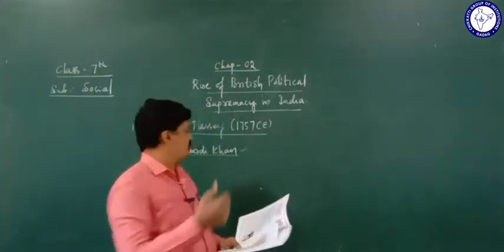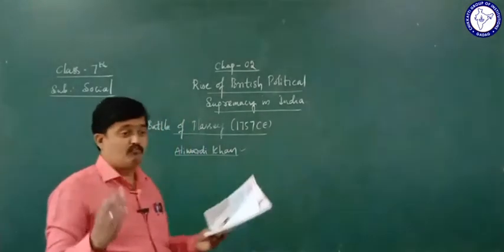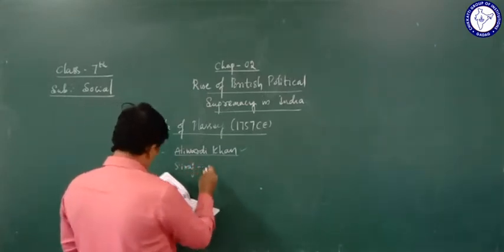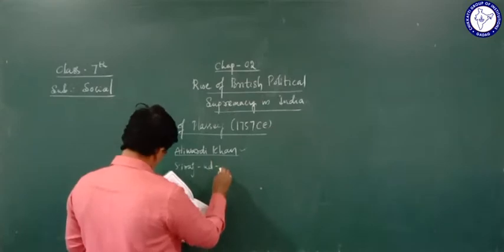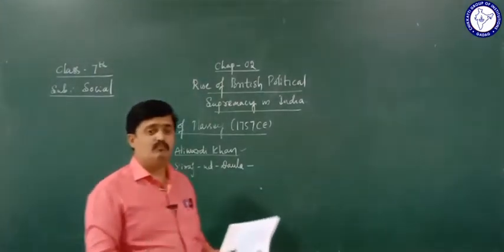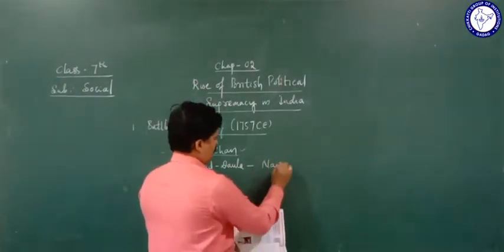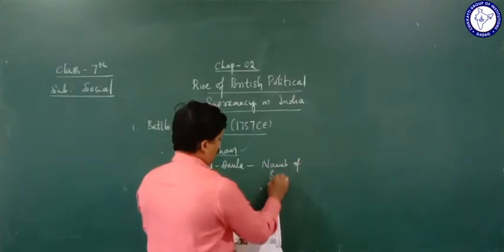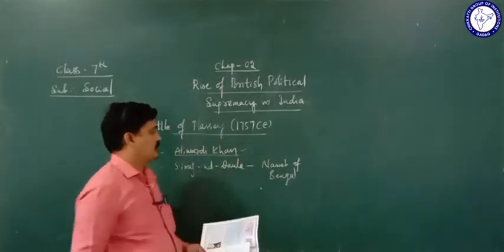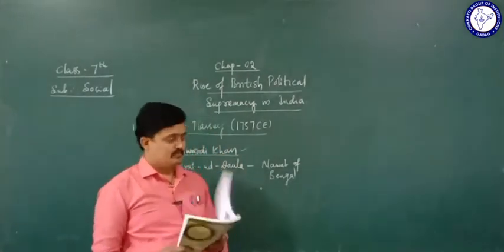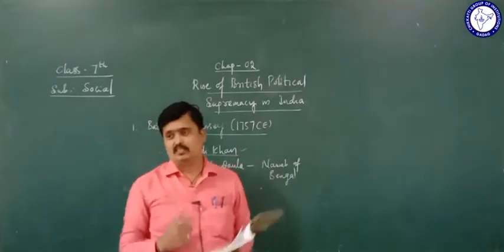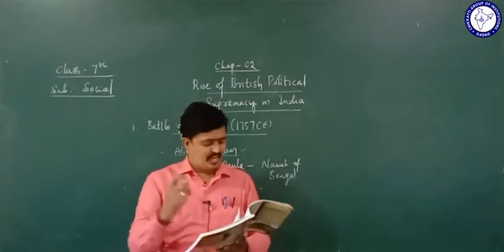After Aliwardi Khan, who became the Nawab of Bengal? Siraj. Siraj became the Nawab of Bengal. As Siraj was in his youth, he was very young when he came to power.